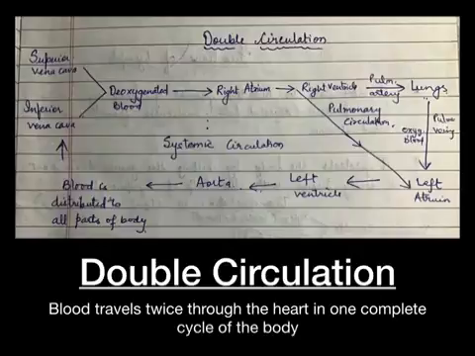In the human circulatory system, the pathway of blood from the heart to the lungs and back to the heart is called pulmonary circulation. And the pathway of blood from the heart to the rest of the body and back to the heart is called systemic circulation. These two types of circulation taken together make double circulation.